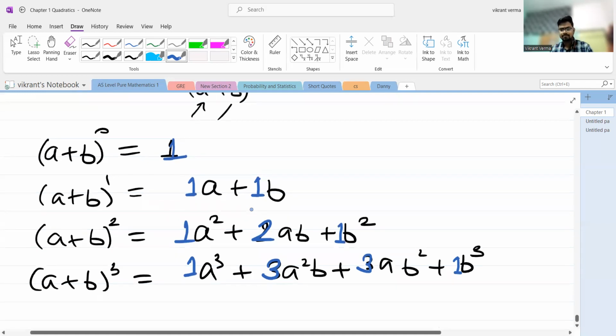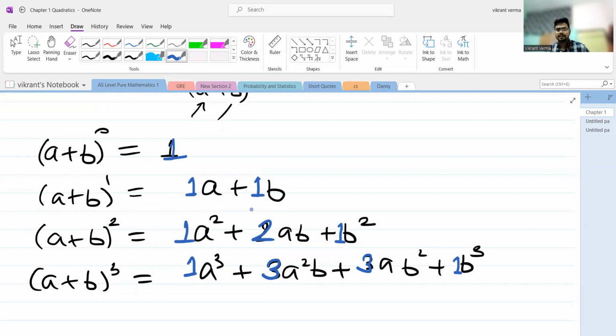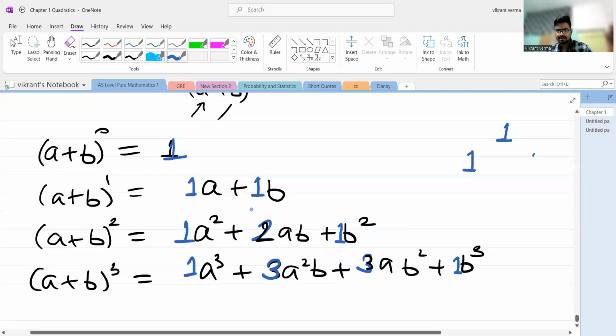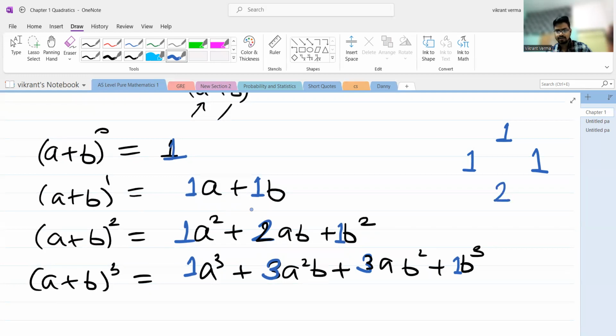Now if we look carefully, we are getting a pattern here. If I write the coefficients, I write 1, then 1 and 1 like this. Then if I add these two terms, 1 and 1, I will get a 2 here.